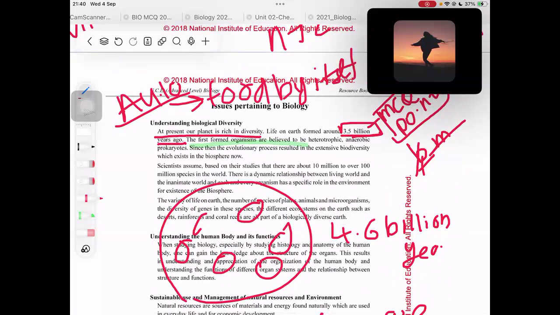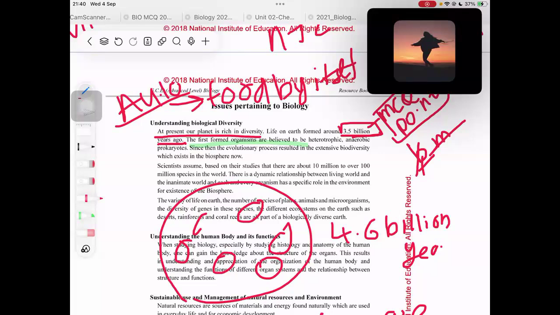But heterotrophic means that the organism depends on another organism for its food. It could be eating that other organism to gain energy.